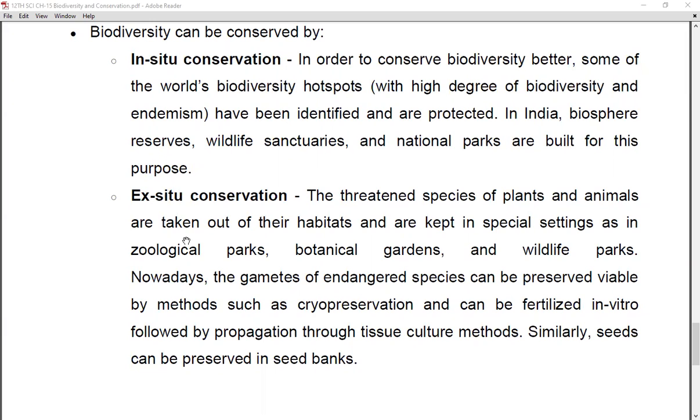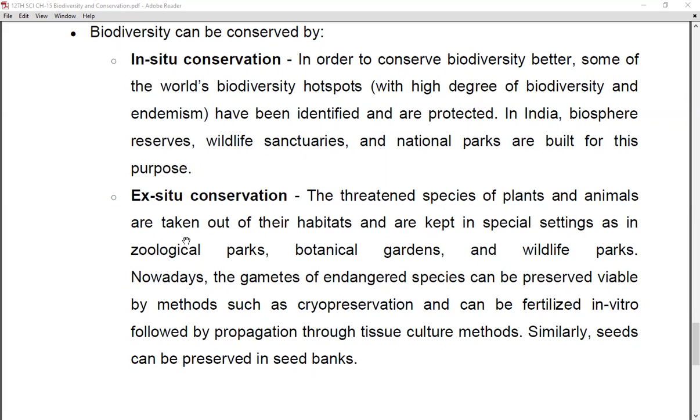You might already have heard about sanctuaries: there are bird sanctuaries as well as national parks in which different types of animals are kept, and there are different wildlife sanctuaries too. So this is the first type of conservation, in situ conservation, where the animals are kept in a protected area in order to identify and protect them, right?